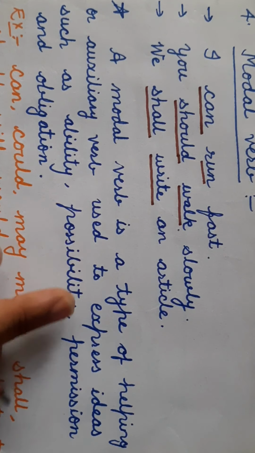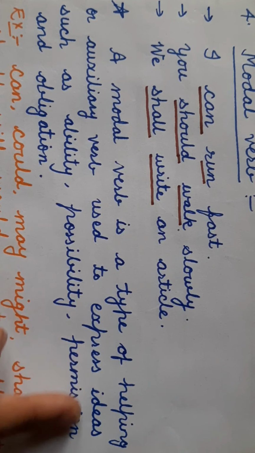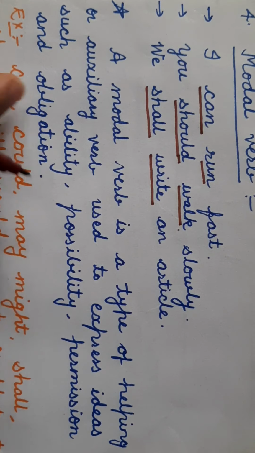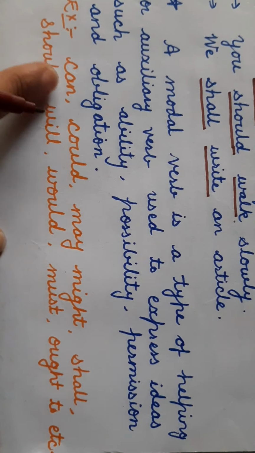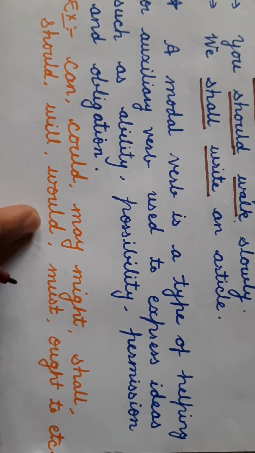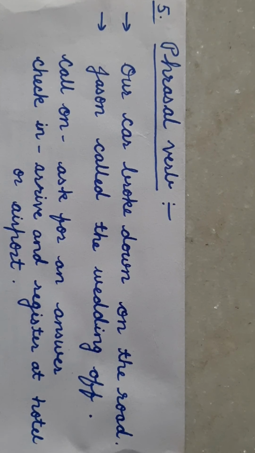A modal verb is a type of helping or auxiliary verb used to express ideas such as ability, possibility, permission, and obligation. So these are modal verbs: can, could, may, might, shall, should, will, would, must, ought to, etc.